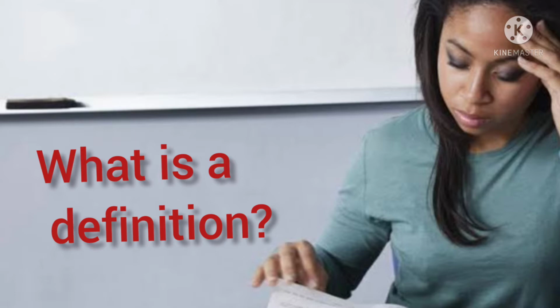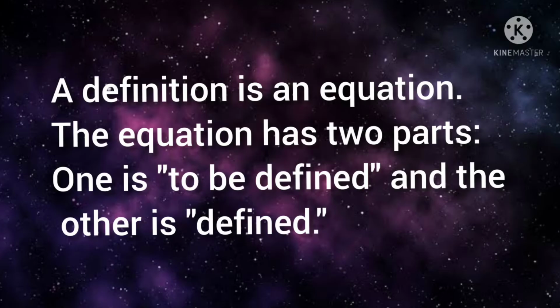A definition is an equation. What's the definition? A definition is an equation. It has two parts. One is the to be defined. That is, the word or the term you would like to define is to be defined.